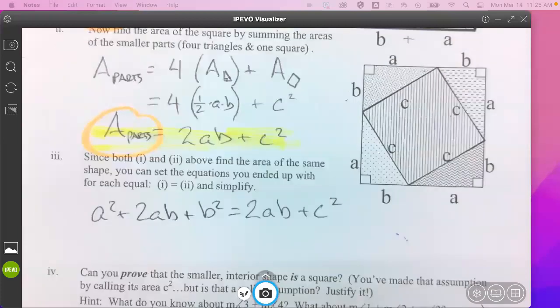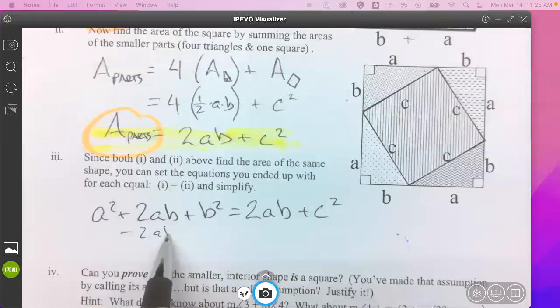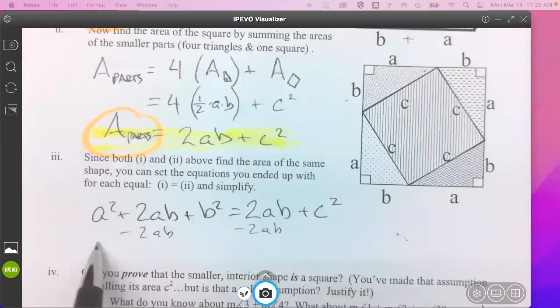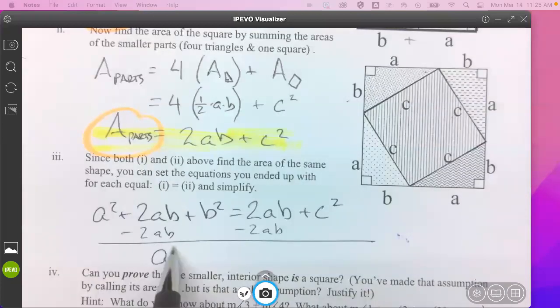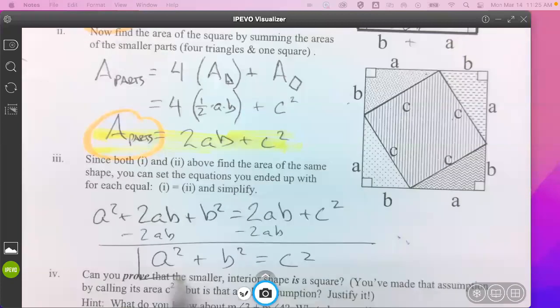Now what? Subtract 2AB from both sides. And I'm left with A squared plus B squared equals C squared.